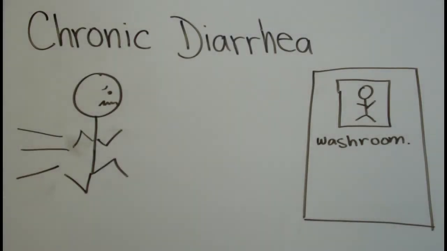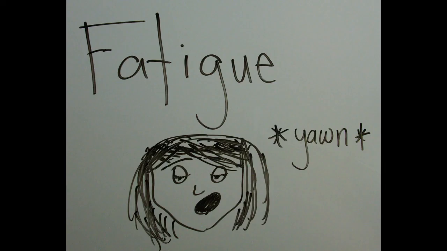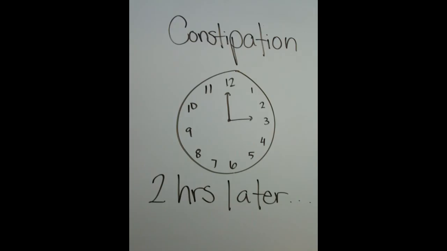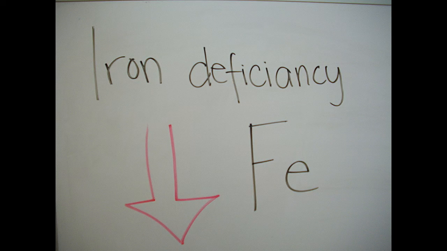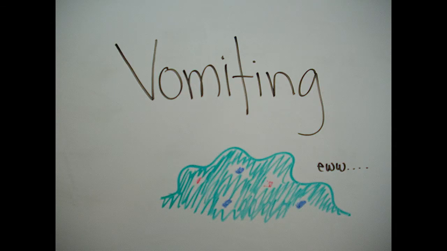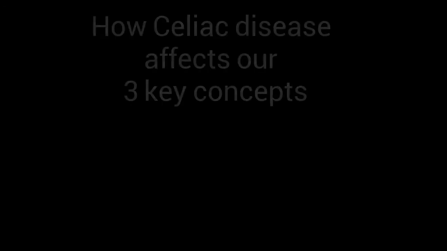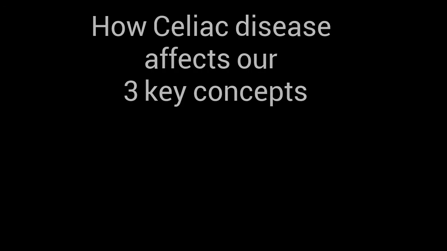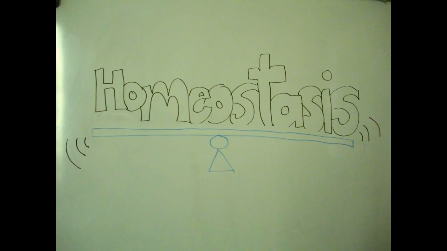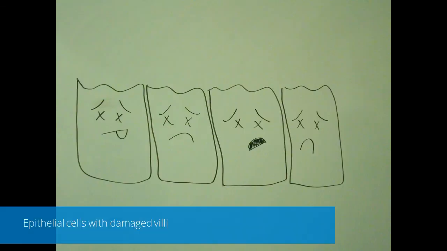Chronic diarrhea, fatigue, abdominal bloating and pain, constipation, iron deficiency, skin rashes, and vomiting. Homeostasis. The intense inflammatory reaction leads to a loss of absorptive villi in the small intestine.